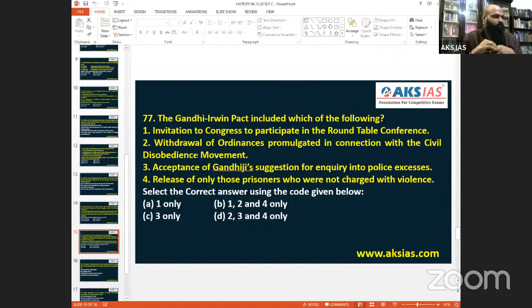Release of those prisoners who were not charged with violence. Yes, Gandhiji was a supporter of non-violence. So Gandhiji said those who had done peaceful dharnas and all were put inside jail. So Gandhiji requested Lord Irwin, please let go of those people. Those who have committed crime or violence, let them be charged. So we have 2, 3 and 4. For 77, it is D, 2, 3 and 4. 77, D. That comes by.